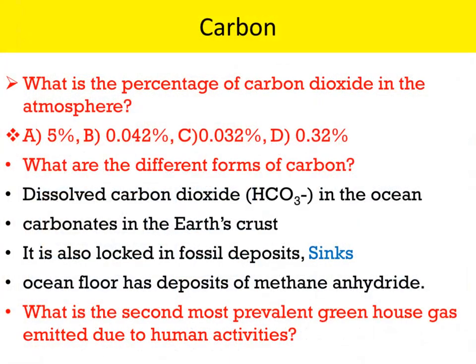What is the percentage of carbon dioxide in the atmosphere? Carbon cycle is a gaseous cycle. Carbon is the building element of all the living organisms. The cycling of carbon between biotic and abiotic systems is called carbon cycle.